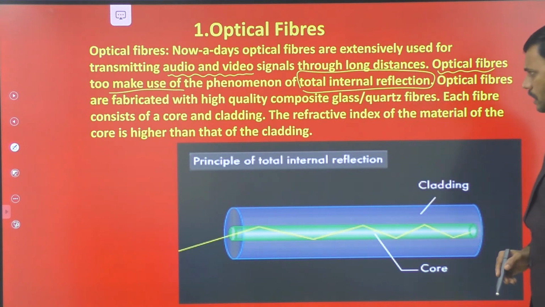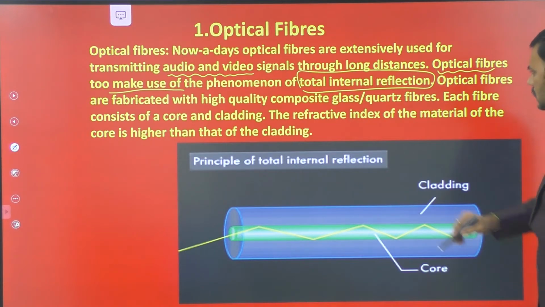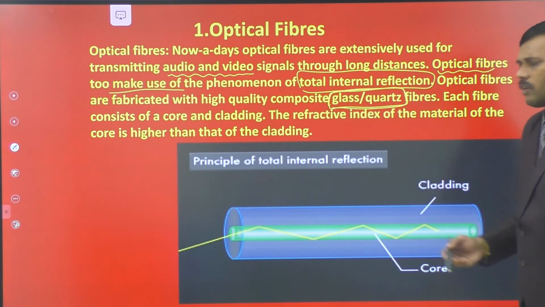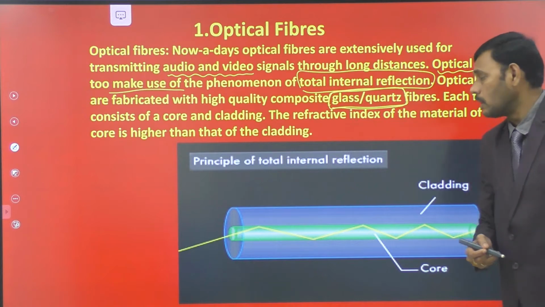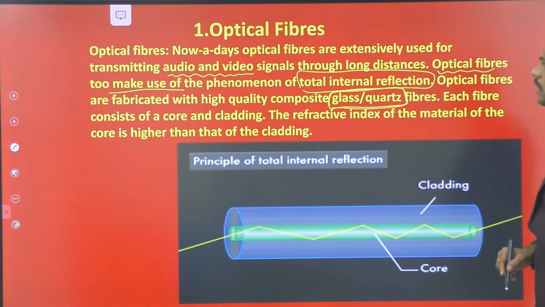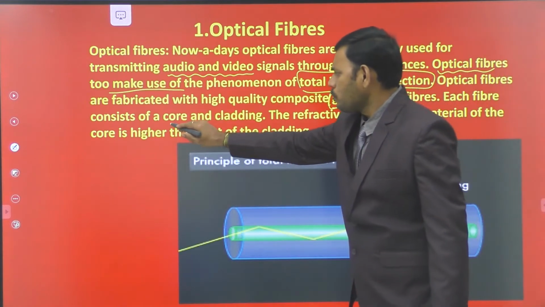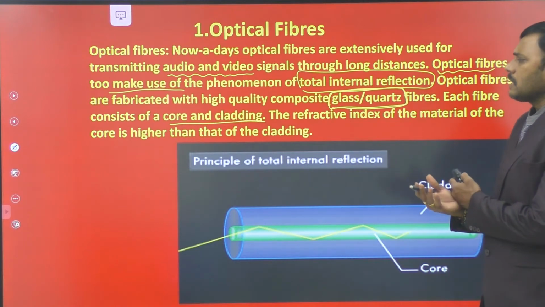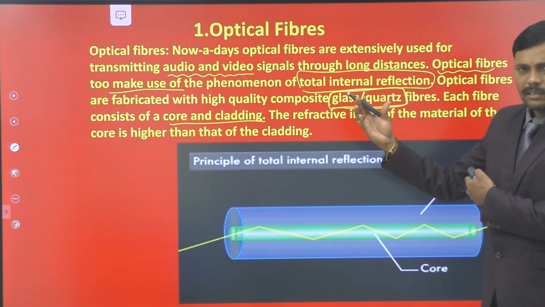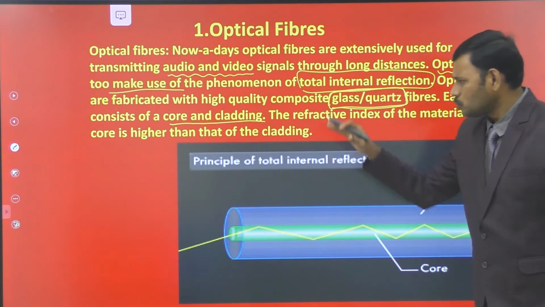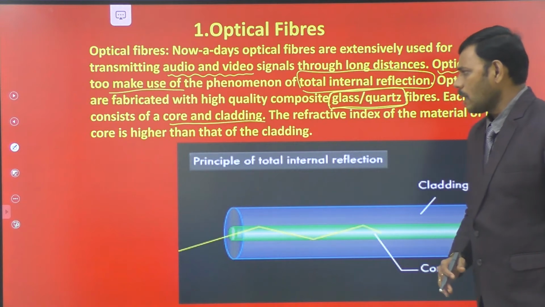Optical fibers are fabricated with high quality composite glass and quartz. So the material in the preparation of optical fibers is the highlighted point. Glass and quartz are very useful to prepare optical fiber wires. Each fiber consists of a core and cladding. The main two parts of the optical fiber are a coaxially constructed core and cladding. The inner one is the core, the surrounding one is the cladding. Core and cladding are the two important parts of the optical fiber.